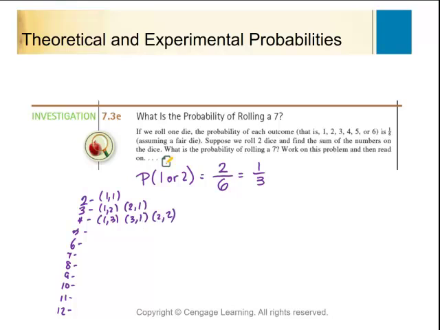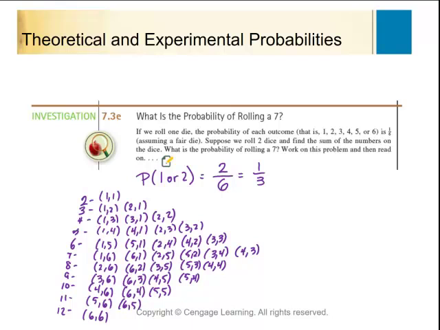Now I'm going to go ahead and list these out. All right, there they are. There are the different ways to roll 2 dice. And if you add them up, you will get that there's a total of 36 ways to roll 2 dice. Now, if I ask you what's the probability of rolling a 7, since you know there are 36 ways to roll 2 dice, you go 1, 2, 3, 4, 5, 6. 6 out of 36, which is 1 out of 6 times.